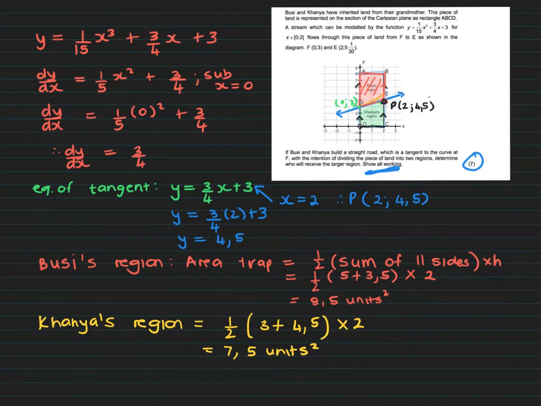So, I mean, at the beginning, I even said we are eyeballing it, and we already rated Bosie as getting the better deal, which we've seen now through our workings. Okay, so we've answered the question, but let's just wrap it up. Therefore, Bosie gets the bigger region. Okay, we just actually got to remember to answer our question.